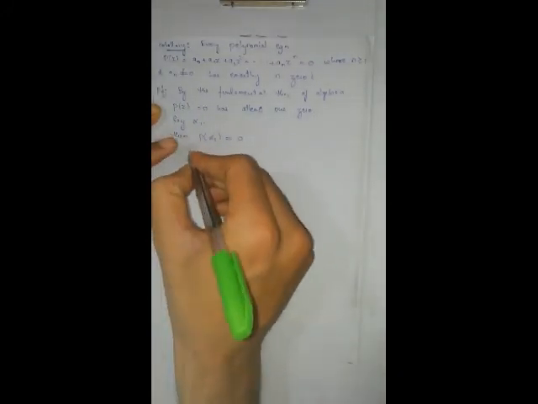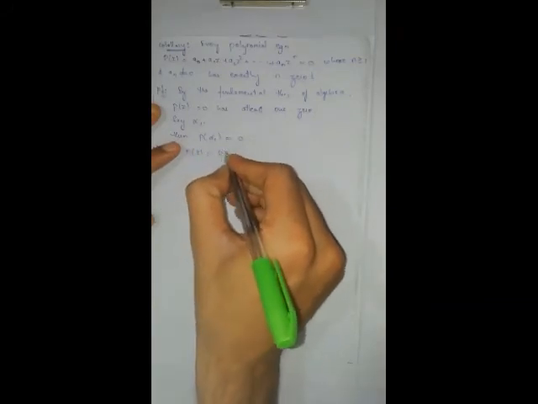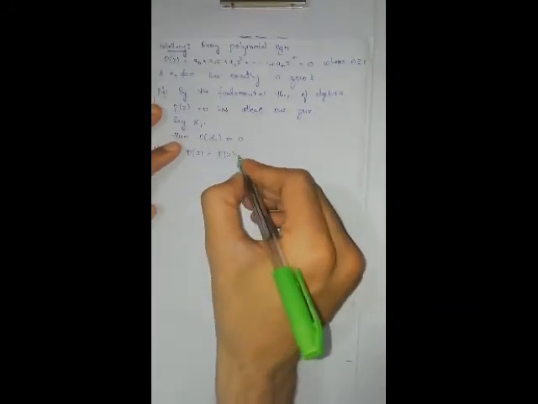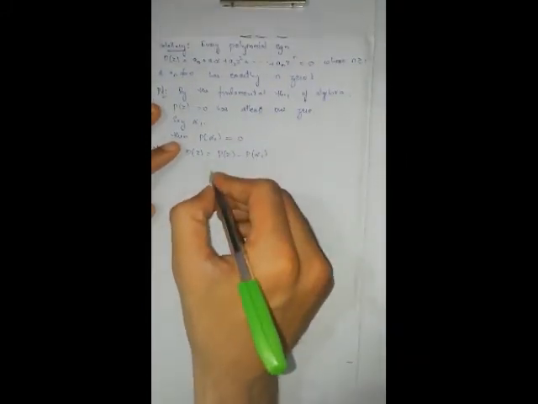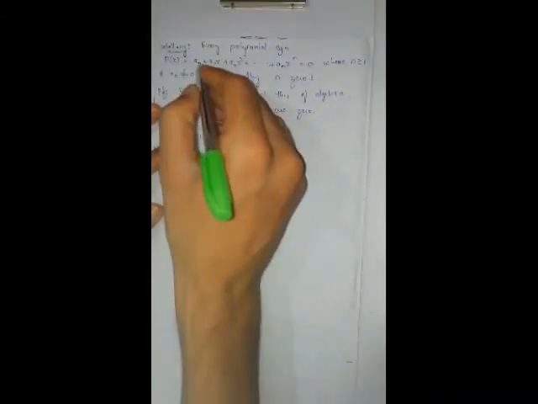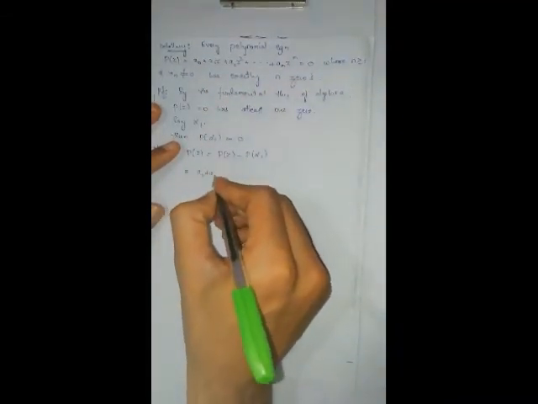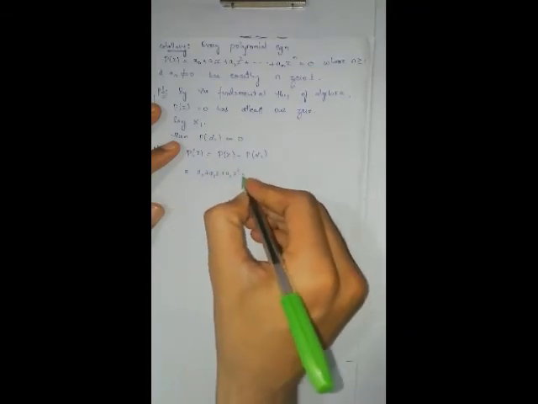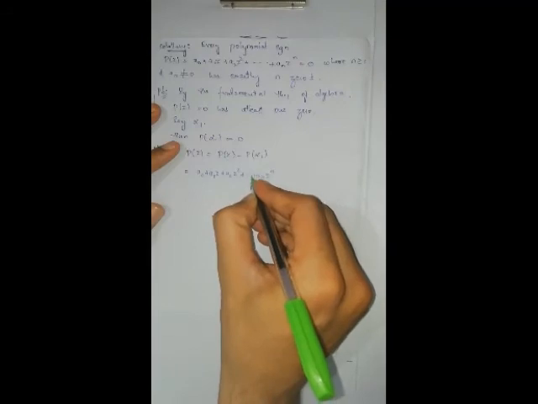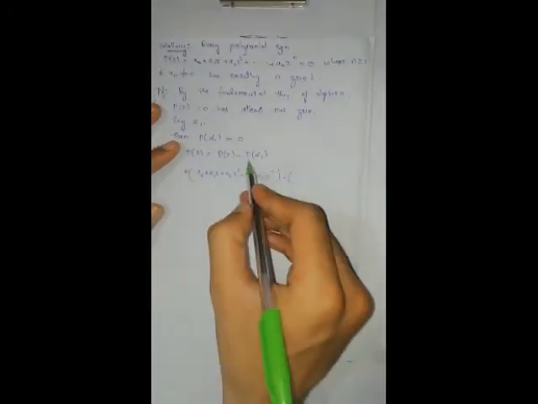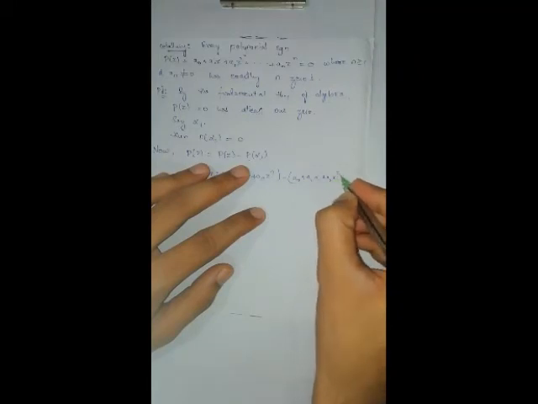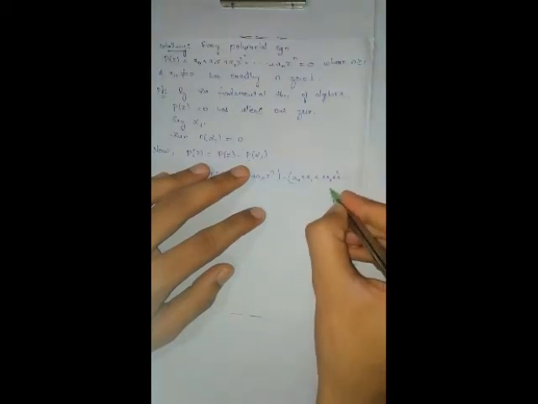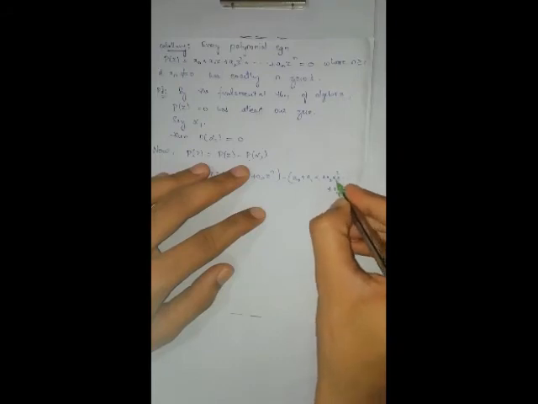Now, P of z can be written as P of z minus 0. In place of 0 I am writing P of alpha 1 because P of alpha 1 is 0. This implies, which is equal to, what is P of z? A naught plus a1z plus a2z square plus so on plus an z to the power of n minus, now substitute alpha 1 in the given polynomial equation, that is a naught plus a1 alpha 1 plus a2 alpha square plus so on plus an alpha 1 to the power of n.